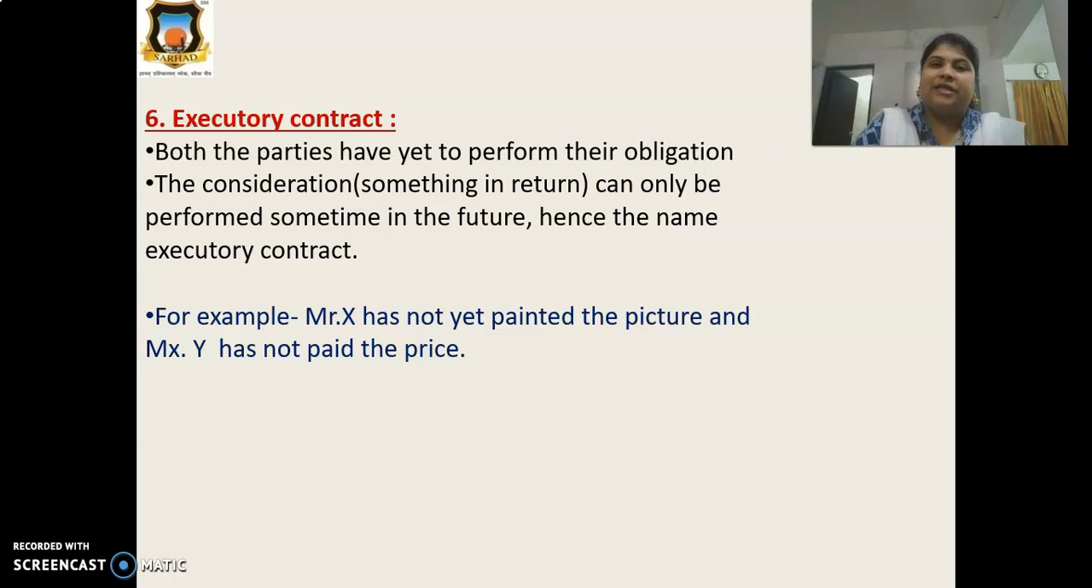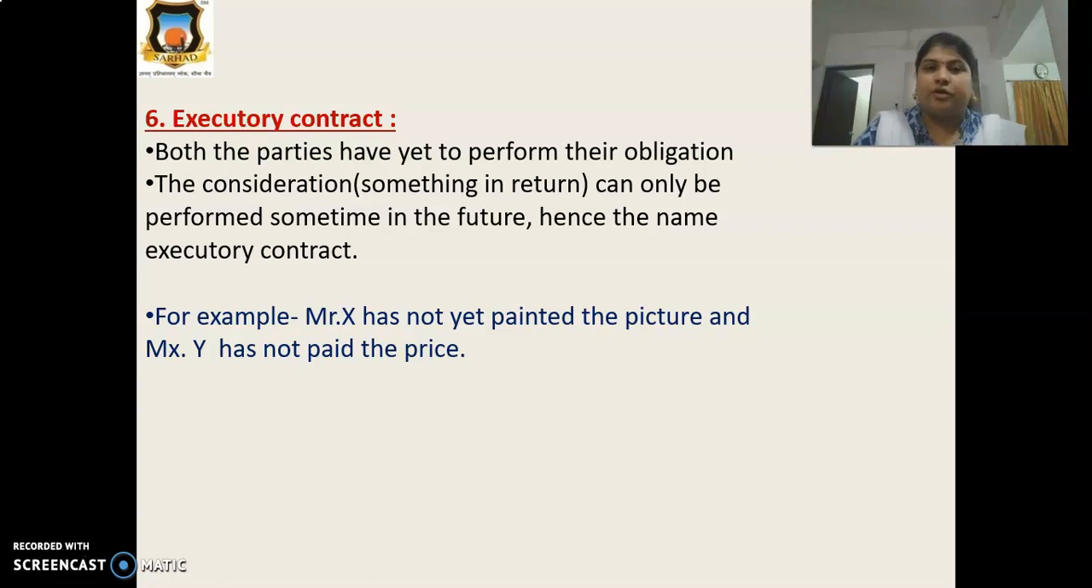The consideration. What is the meaning of consideration? I already explained all these things. Consideration means something in return. Do you remember? The consideration can only be performed sometimes in the future, hence the name executory contract. In future, one party does his job right now and gets his payment after some days or after one month. Suppose he wants salary, then after one month he gets that salary. It means this is the future contract.